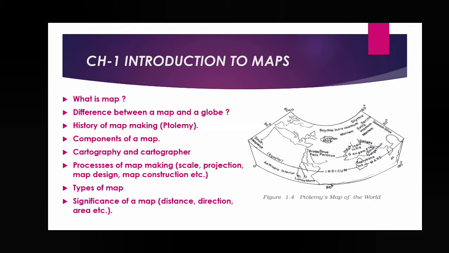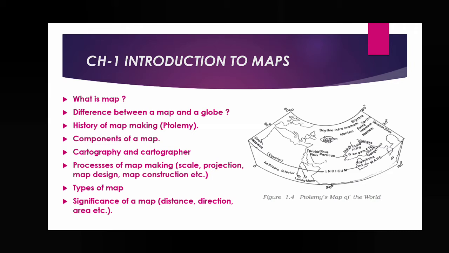Next is the process of map making. Process of map making means what we have to prepare when we are going to make a map. We have to arrange a scale at first. We have to find the proper, exact, suitable scale. We have to do the map projection. Map projection means we have to convert the globe surface, that is a three-dimensional surface, into a two-dimensional flat surface. Then map design, how we can design the map, construction, etc.